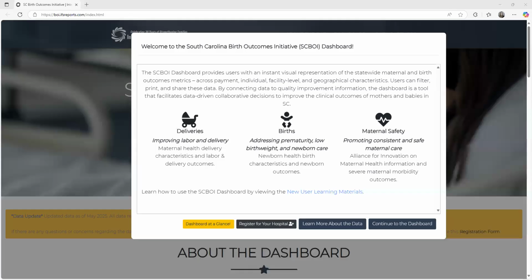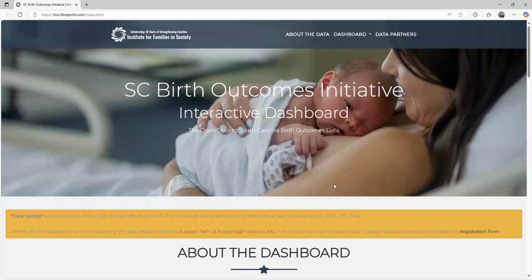Lovely disclaimer. When you go to the website, you get this lovely disclaimer for all things legal that we have to put there. But right there, if you're trying to get hospital access, you can register. You can find out how to use the dashboard. You can learn more about the data, but I'm going to just continue to the dashboard website.